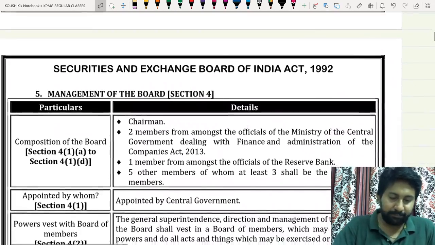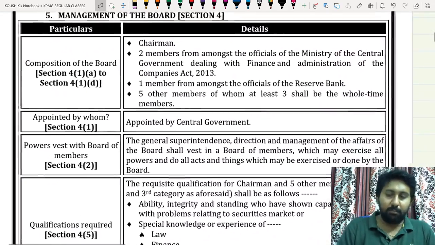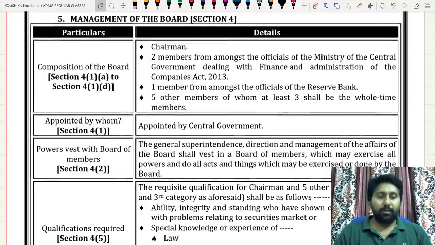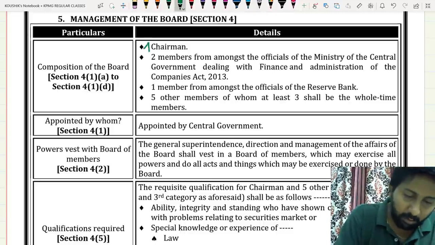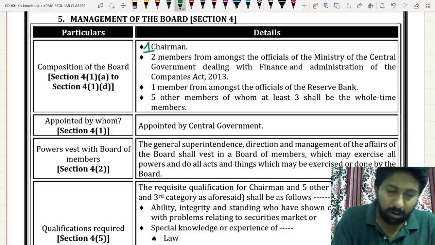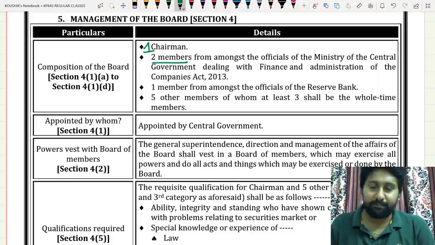So next one, management of the board. What is this management of the board? Whenever SEBI started, there should be certain persons inside the board. So who will be there? One chairman, 2 members should be there.